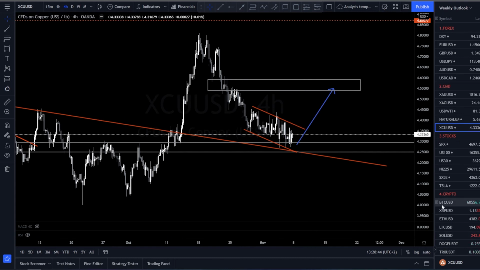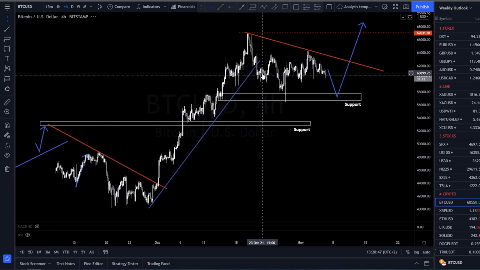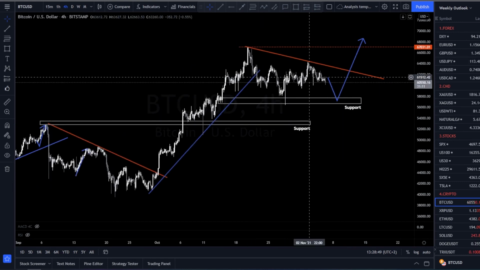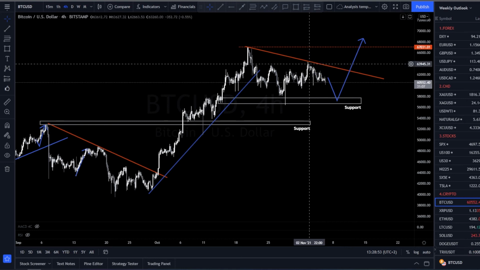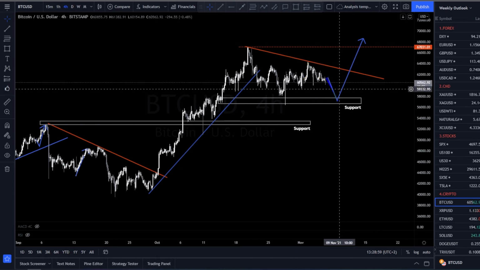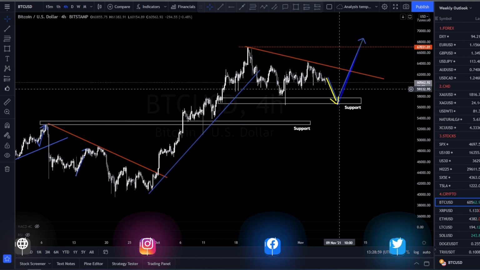Okay, now let's head over to the crypto market and start off with Bitcoin. In our previous forecast, we correctly anticipated Bitcoin to make a corrective pattern, and for this week we are expecting the price to reach the support level and then go back up.